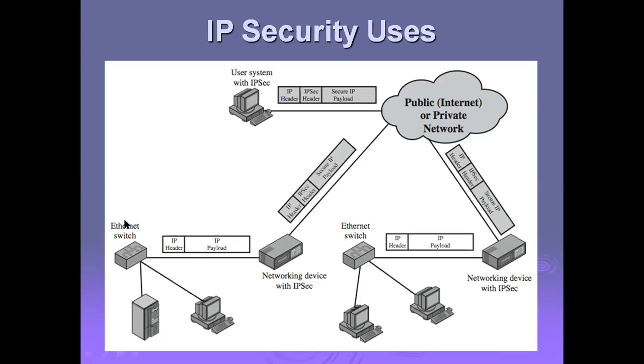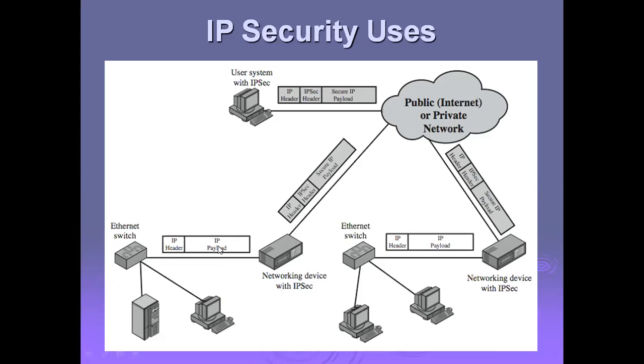Now here, if you see the Ethernet switch, it is connected to more systems. With the help of this switch only, we are connecting the router and the client system here. After this connection, we are going to deploy IP security here, with the IP header and IP payload.